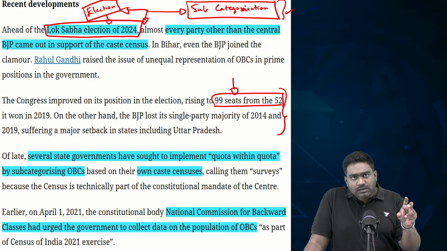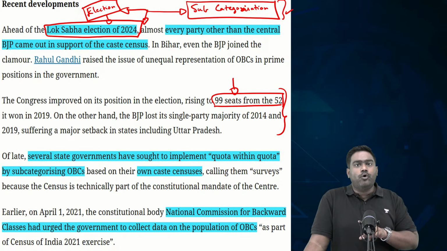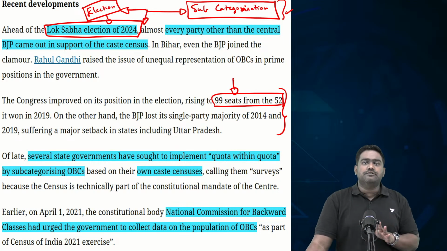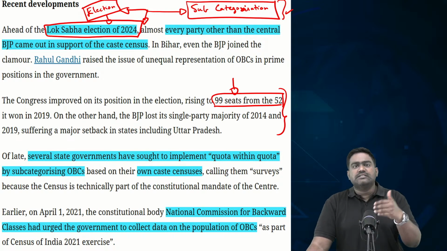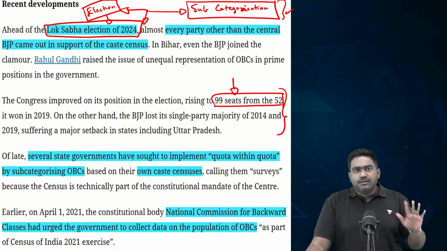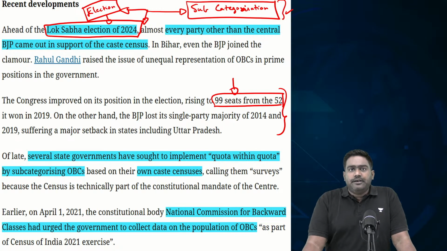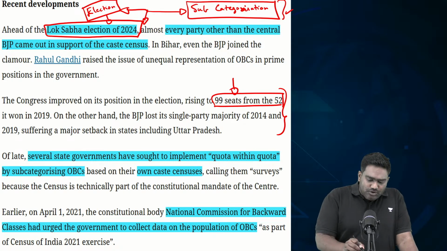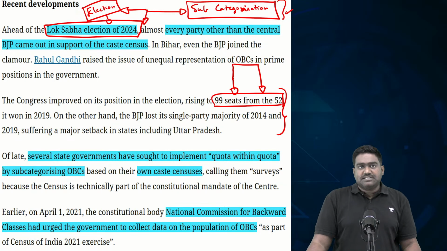So these electoral calculations obviously have played a role in the decision behind the government of India's call to include caste census in the upcoming census exercise. So no party is free from the electoral calculations. And essentially, they are looking to use this to provide for targeted benefits of reservation.